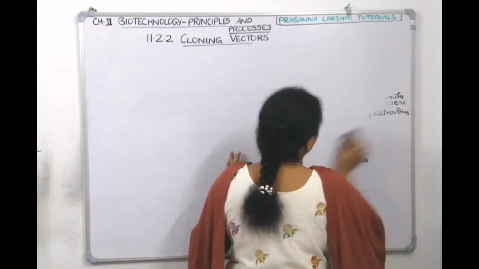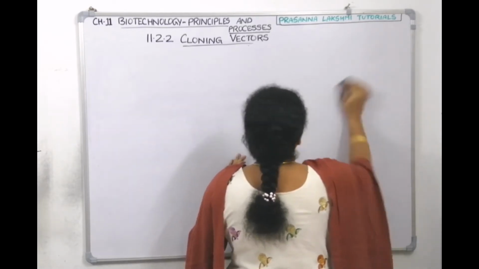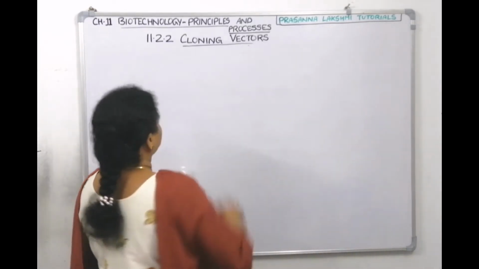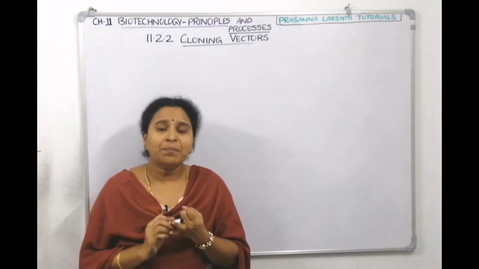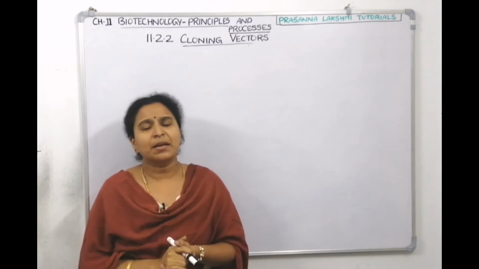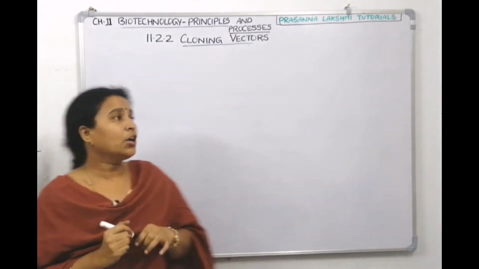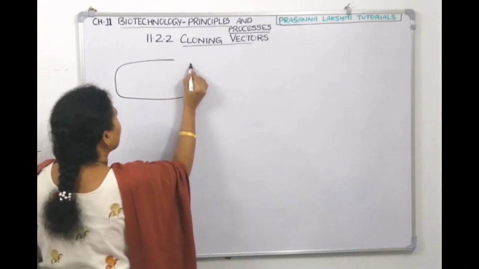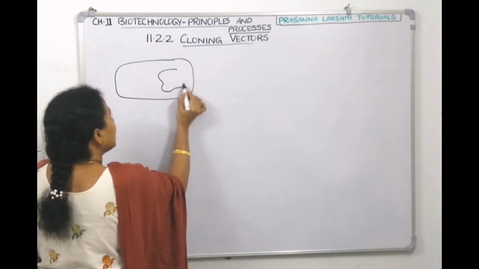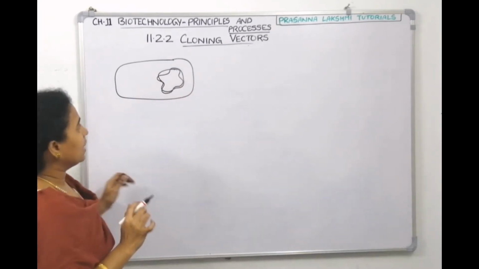So now I'm going to talk only about plasmid as a vector, bacteriophage as a vector. NCERT says that plasmids and bacteriophages have an ability to replicate within the bacterial cell independent of the chromosomal DNA. This is a bacterial cell. This is the bacterial chromosome, its genomic DNA.